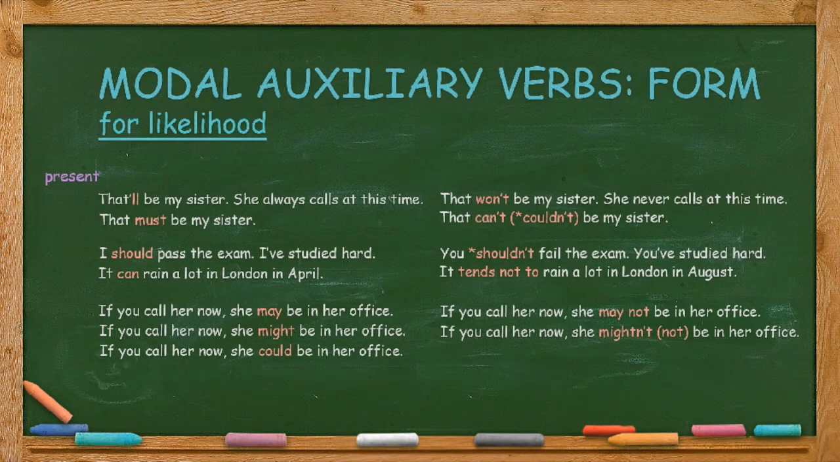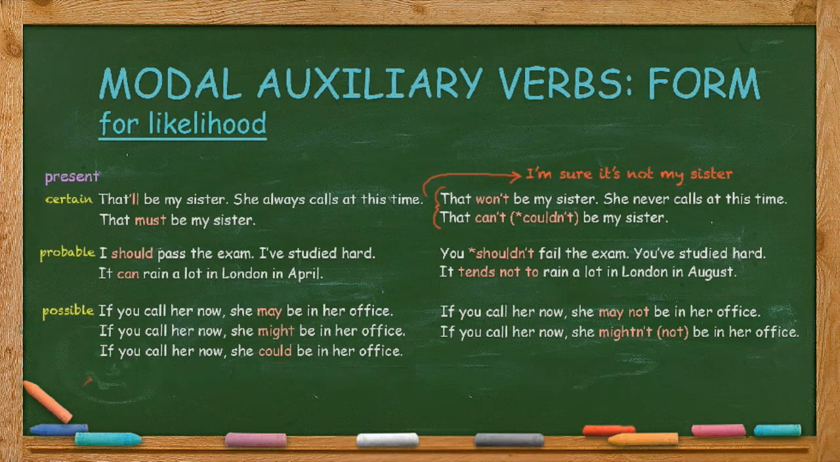Here's the form for modal auxiliary verbs of likelihood in the present. Certain in the affirmative. That'll be my sister, she always calls at this time. That must be my sister. In the negative. That won't be my sister, she never calls at this time. That can't or couldn't be my sister. For these two negative forms, the speaker is thinking, I'm sure it's not my sister.